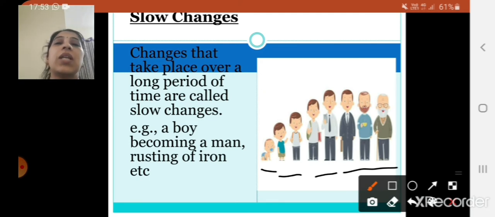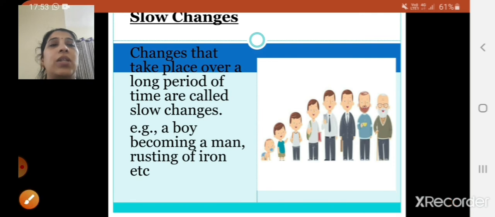So what are slow changes? Changes that take place over a long period of time are called slow changes. For example, a boy becoming a man, rusting of iron. Then I gave you the example of the seed getting converted into a plant, right? So these are slow changes.